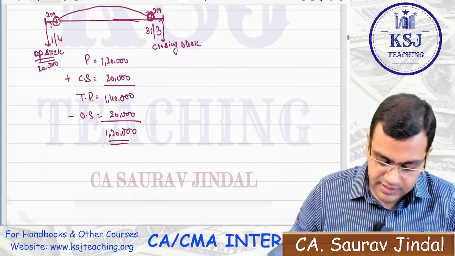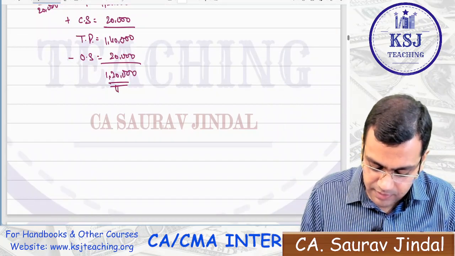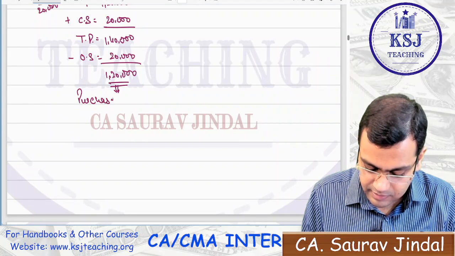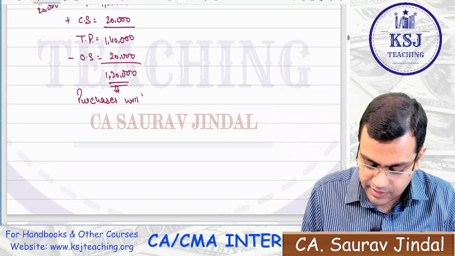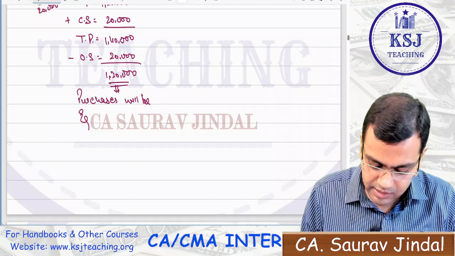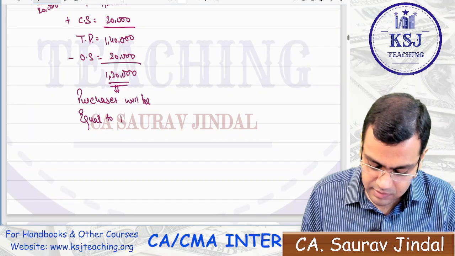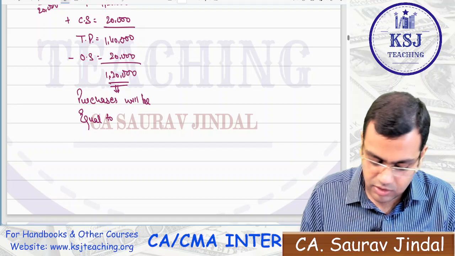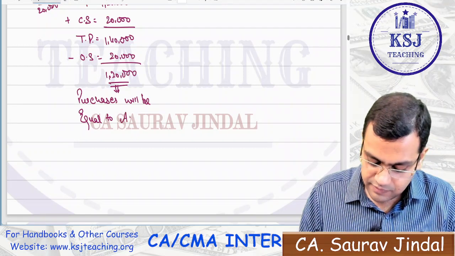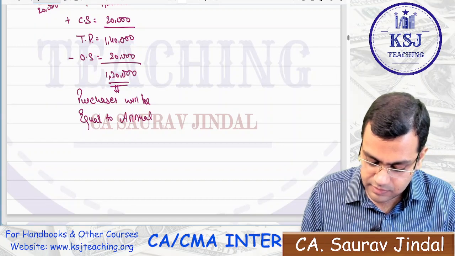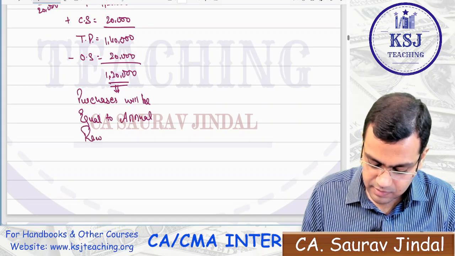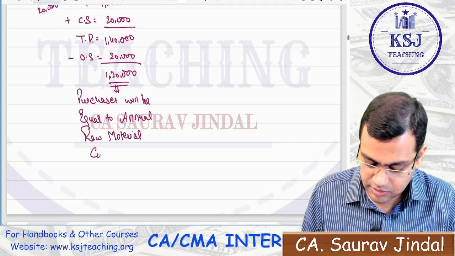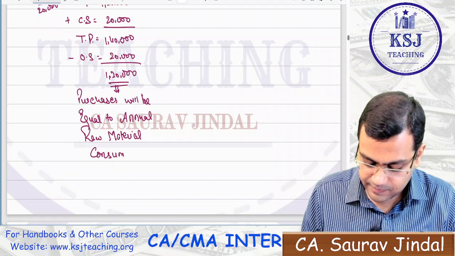In this case, the purchases will be equal to the annual raw material consumption.